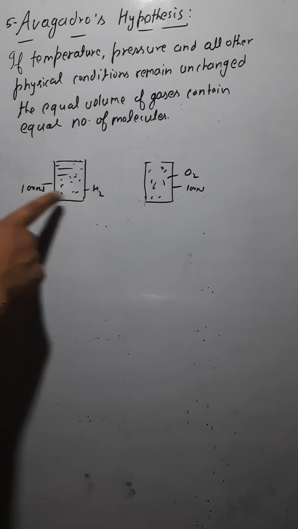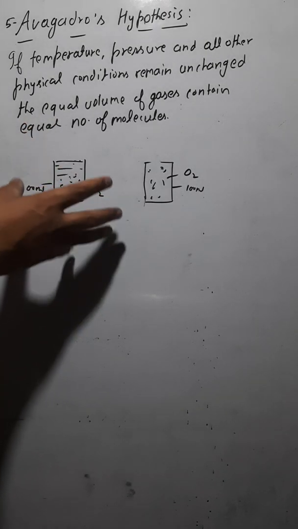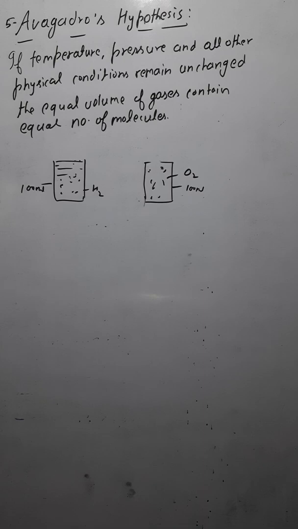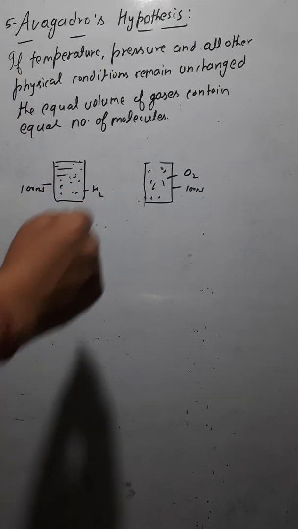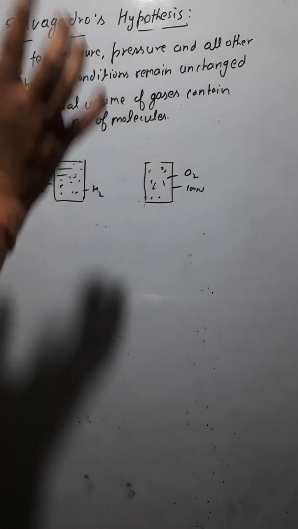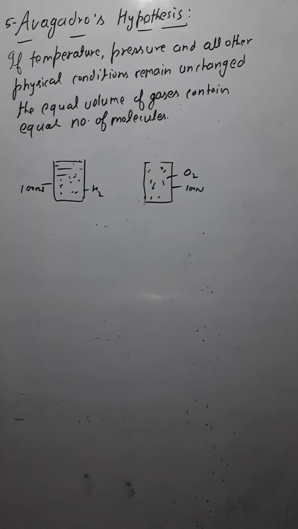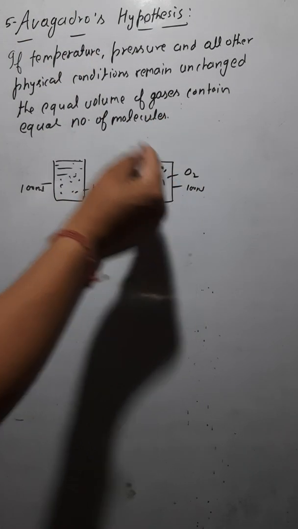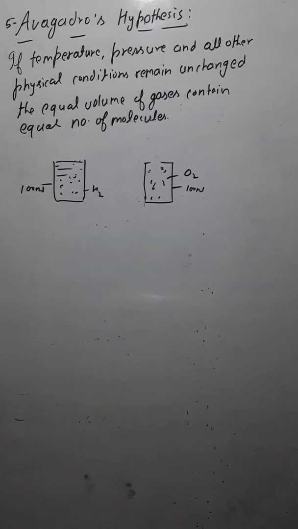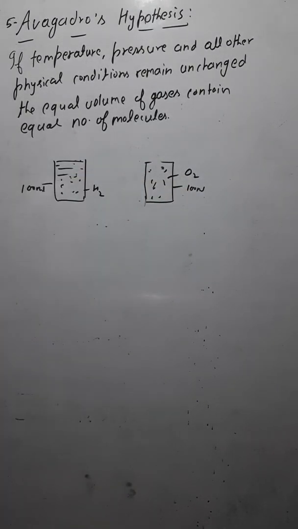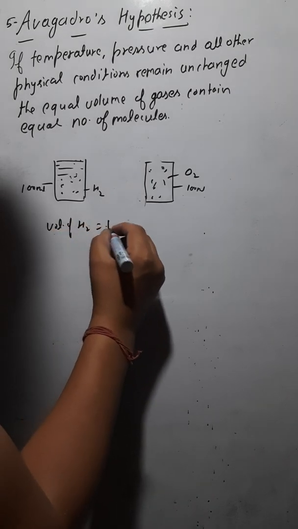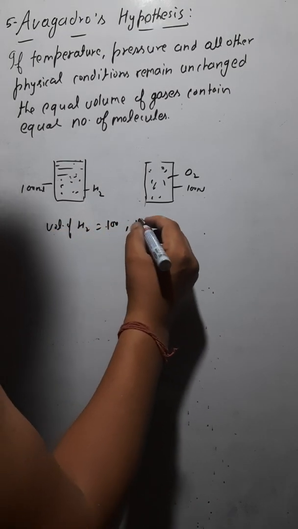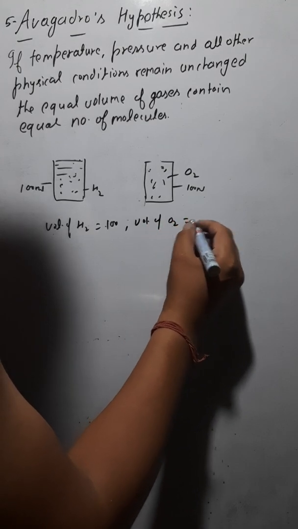Volume of hydrogen gas is how much? 100 ml, because you have filled this gas in a 100 ml container. Similarly, volume of oxygen is how much? 100 ml, because you have filled this oxygen in a container which has the capacity of 100 ml. So volume of hydrogen is 100 ml, and volume of oxygen is also 100 ml.